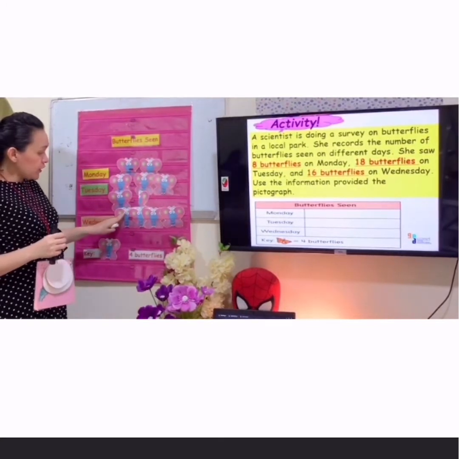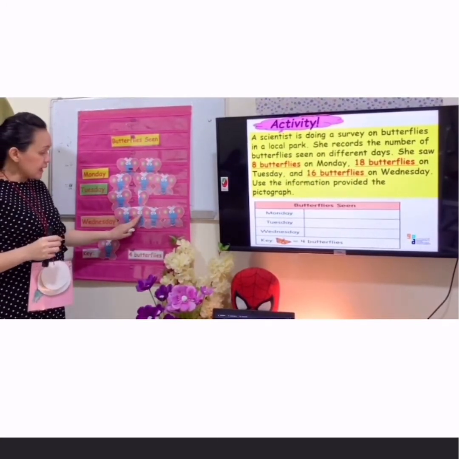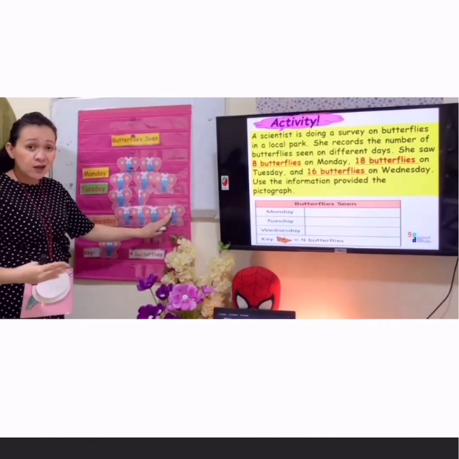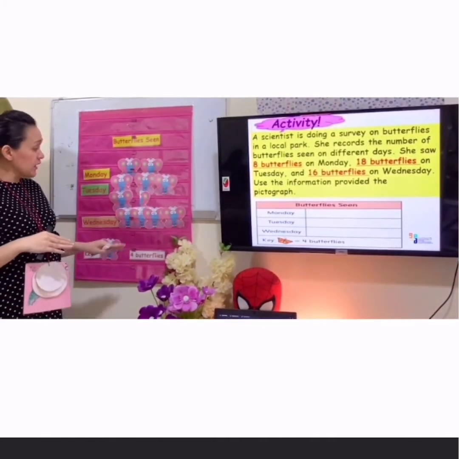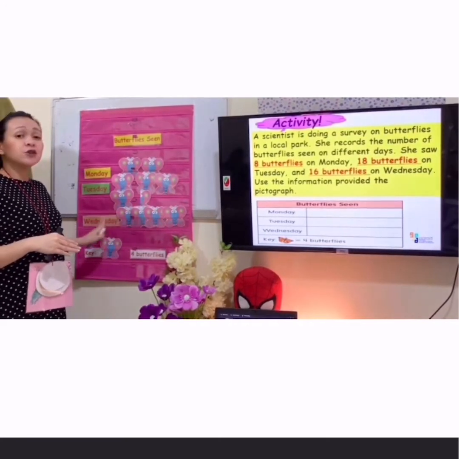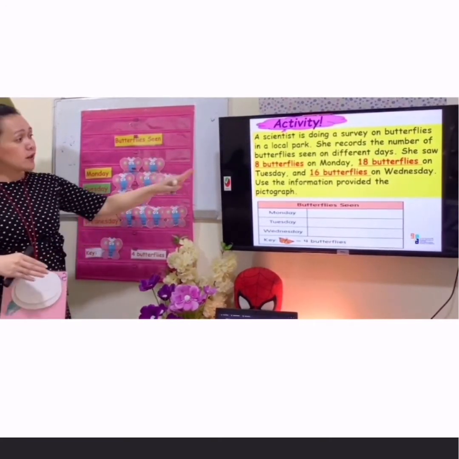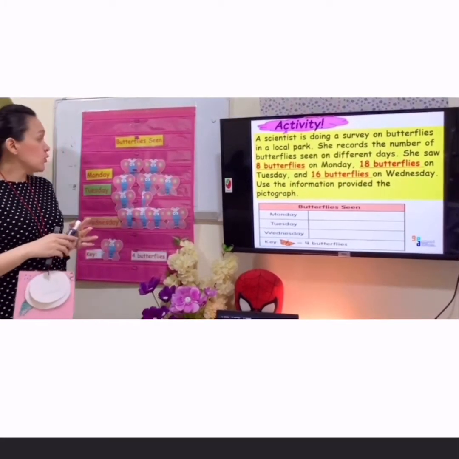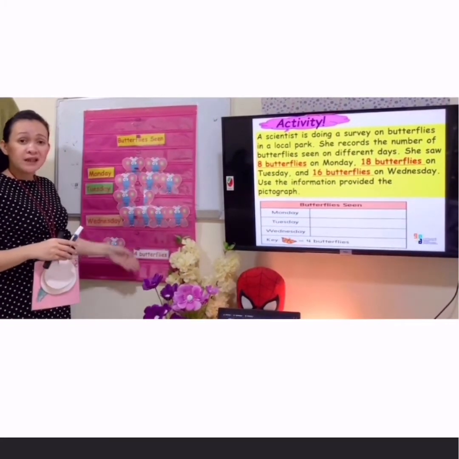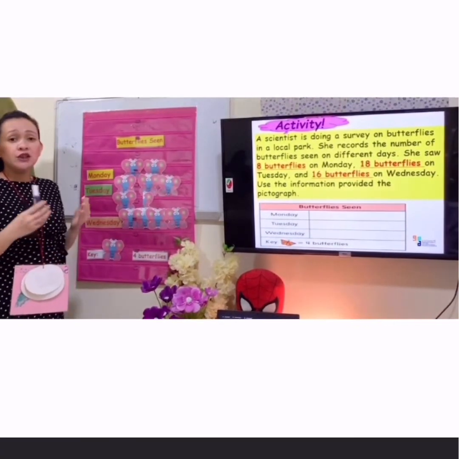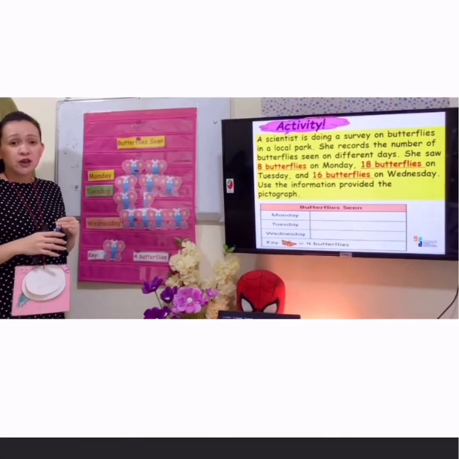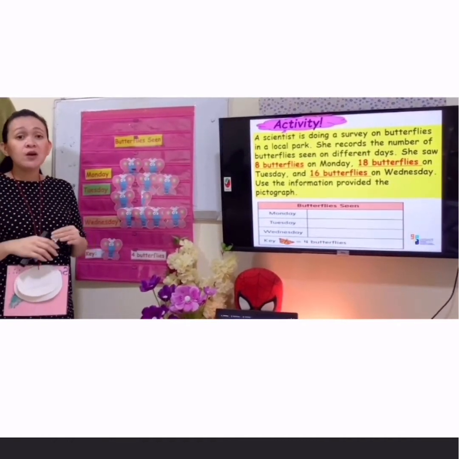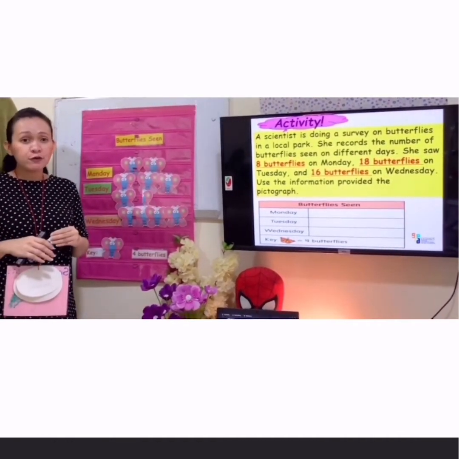So 4, 4, 8, and another 4, 12, and another 4, it is now 16. So the answer is, there are 16 butterflies on Wednesday. And look at the information, 16 butterflies on Wednesday. So we are done with our pictograph. So you can use all of the information so that you can make a pictograph. I think you are ready now to make your own pictograph also.